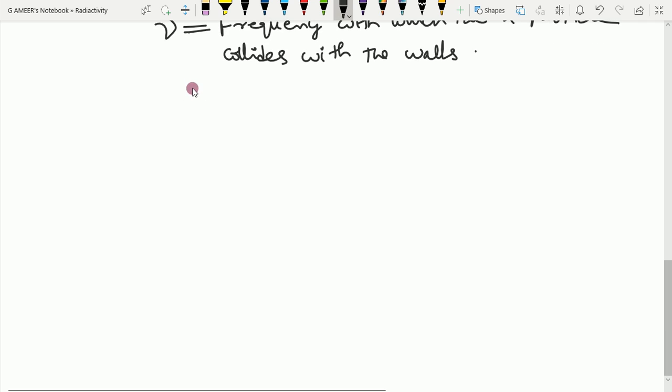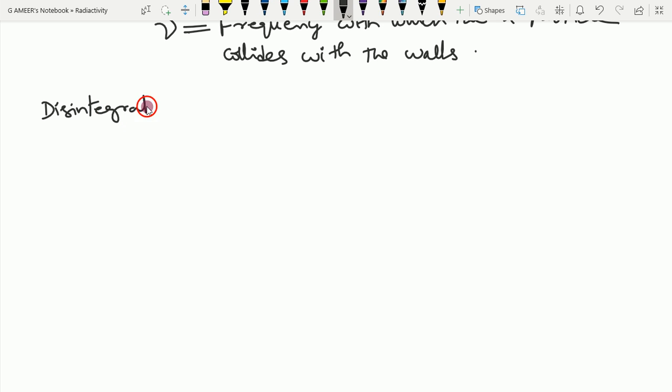Now we will calculate the disintegration constant. The disintegration constant is the probability to decay, the decay probability per unit time.